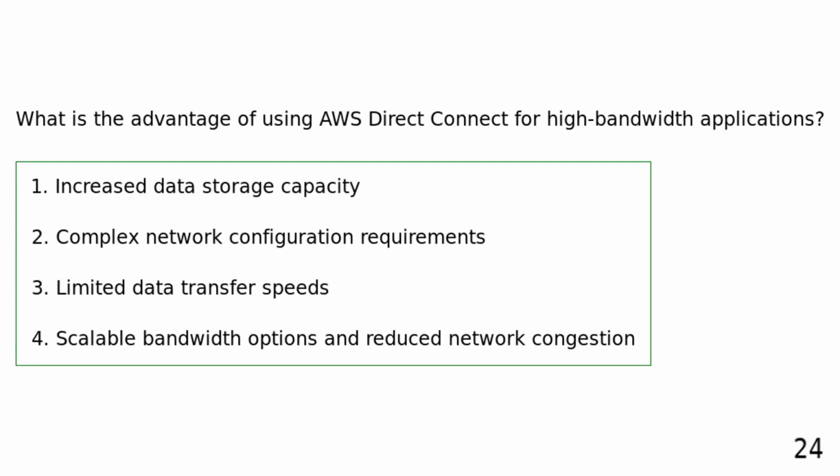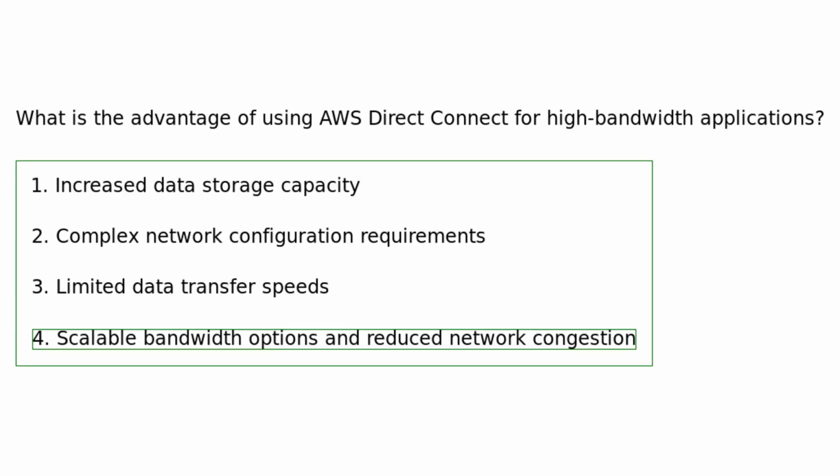What is the advantage of using AWS Direct Connect for high-bandwidth applications? Increased data storage capacity. Complex network configuration requirements. Limited data transfer speeds. Scalable bandwidth options and reduced network congestion. AWS Direct Connect provides scalable bandwidth options and reduces network congestion for high-bandwidth applications by offering dedicated connections that allow for high-speed data transfer without competing with other network traffic, ensuring reliable performance for bandwidth-intensive applications.